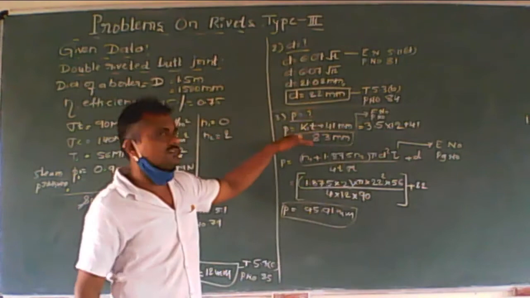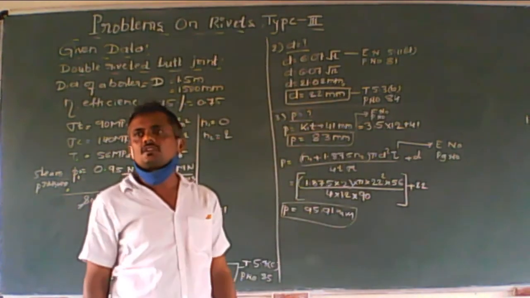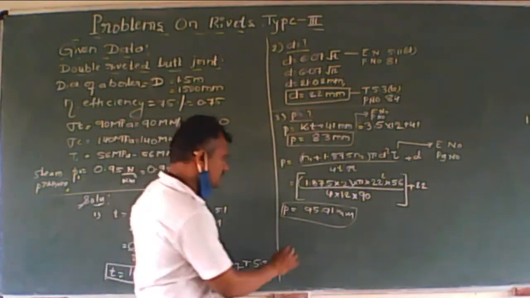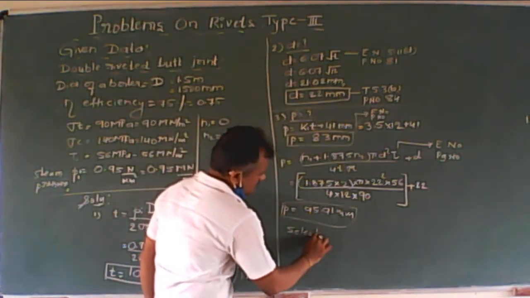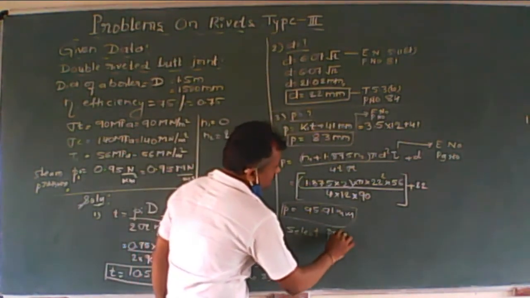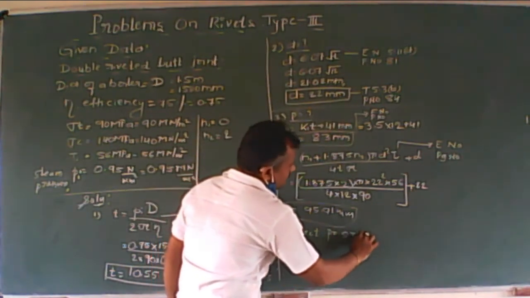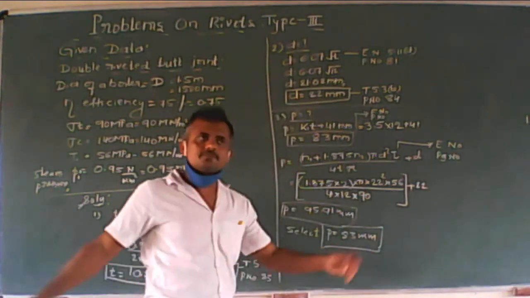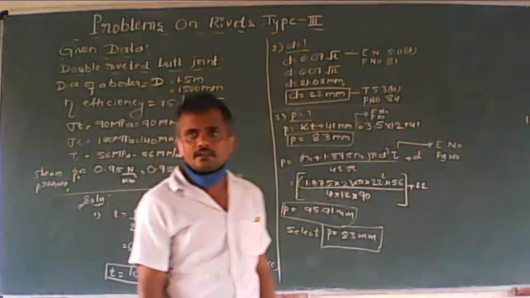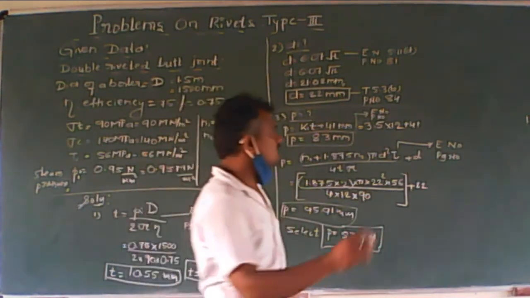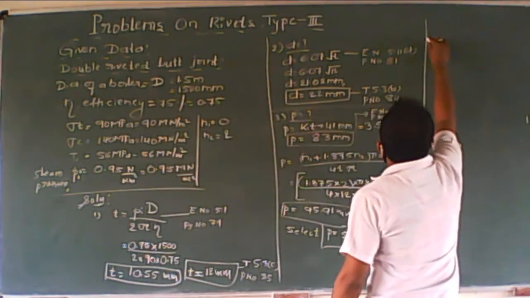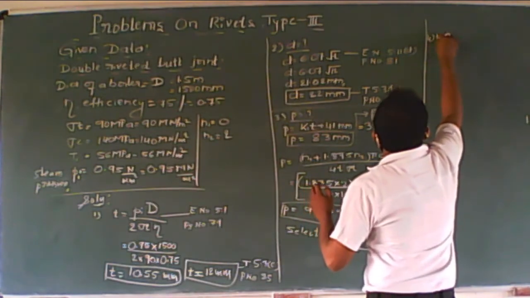Between these two values, you have to select the least value. Now the least value, 83, is the least value. Select pitch equal to 83 mm for future calculations. Okay, understood? Afterwards, we shall move on to the next step, that is calculation of PT.